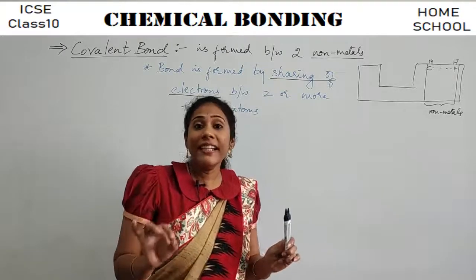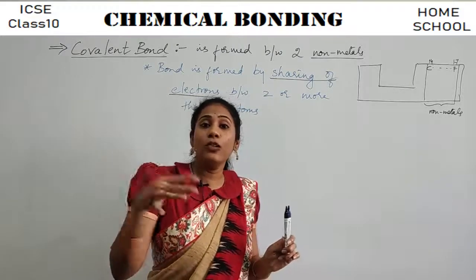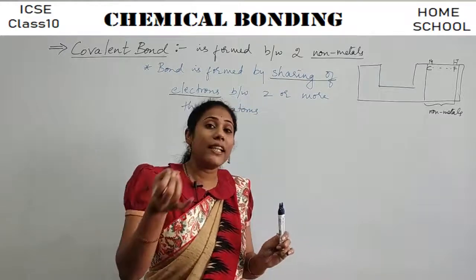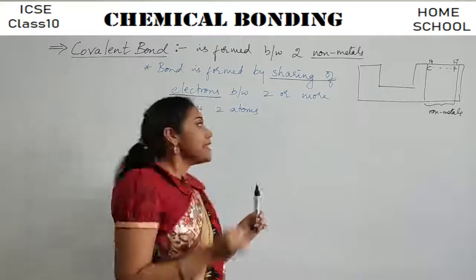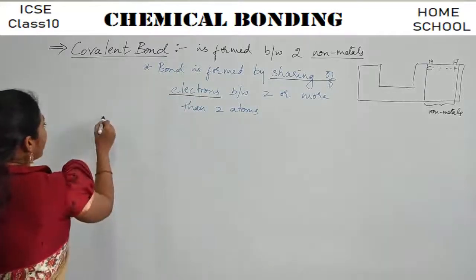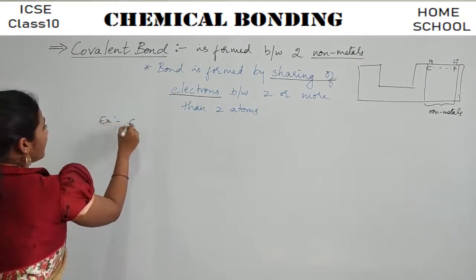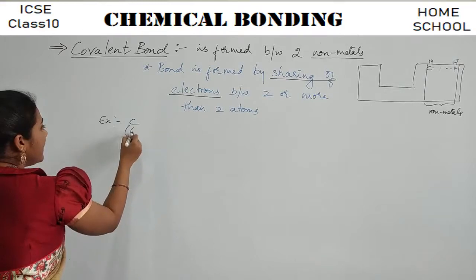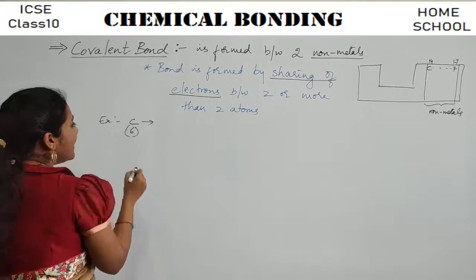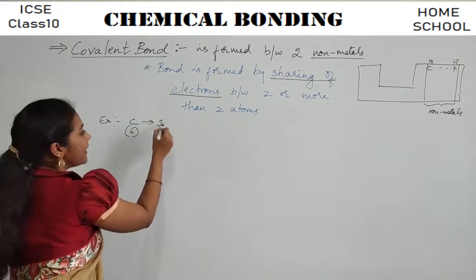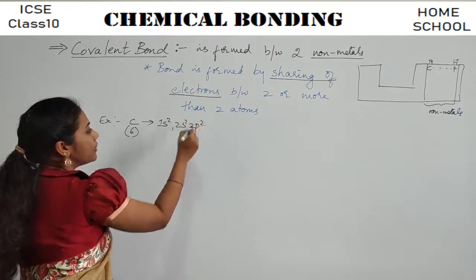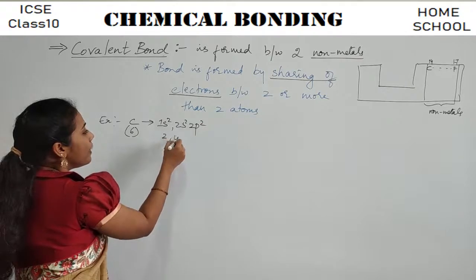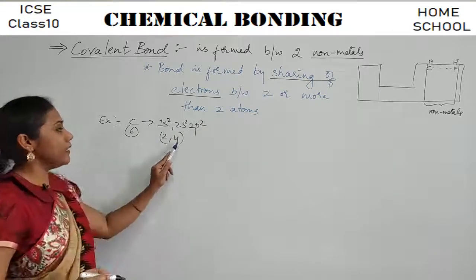Because every time an atom cannot lose or gain electrons, it may not have that capacity to lose or gain electrons. Okay, say for example, you have carbon, right? So what is its atomic number? 6. If I have to write its electronic configuration, it is 1s2, 2s2, 2p2, right? So 2, 4, in a simple way.